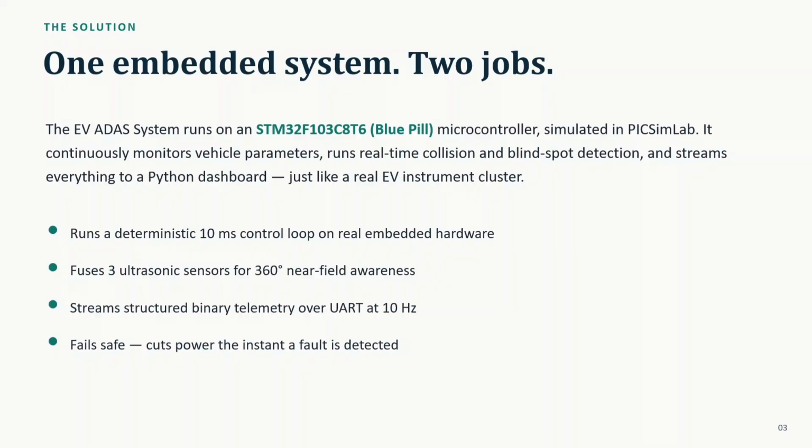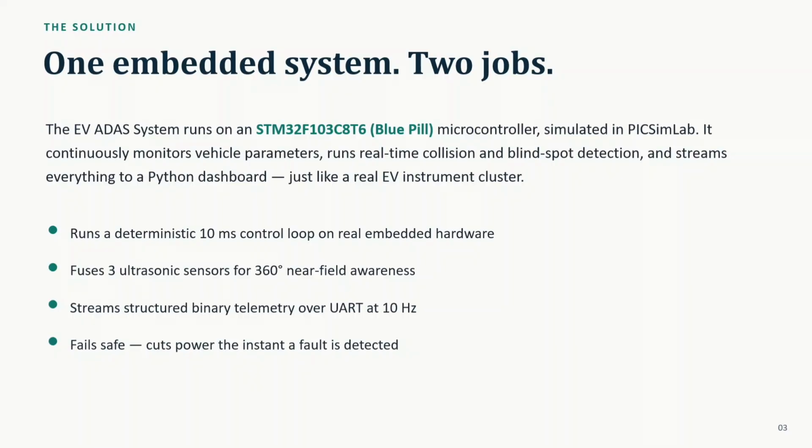To solve this problem, we develop an EV ADAS system. Here, the STM32 Bluepill microcontroller is the heart of the system. It continuously reads sensor values, processes them every few milliseconds, checks whether any warning conditions exist, and sends the processed information through UART. The Python dashboard receives this data and displays it in real time.